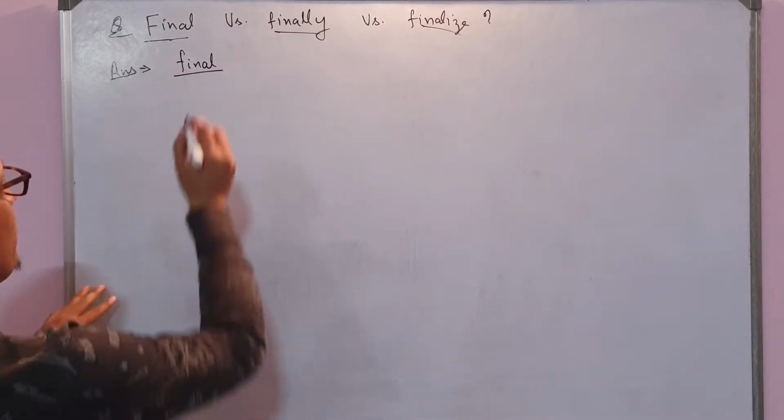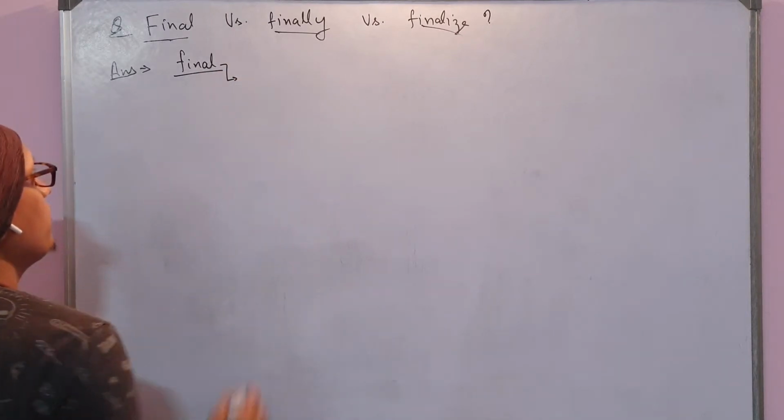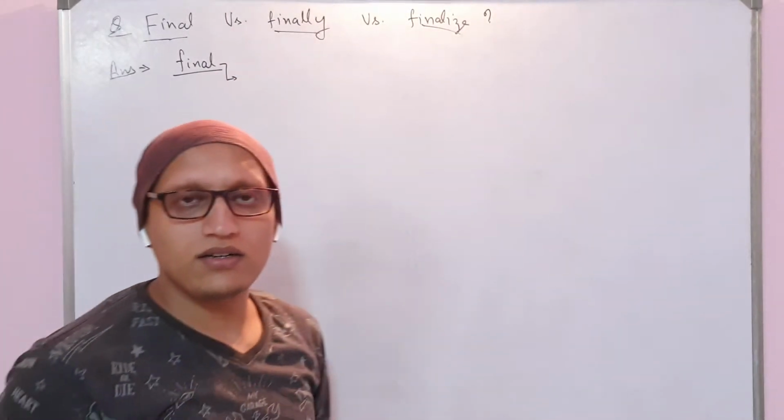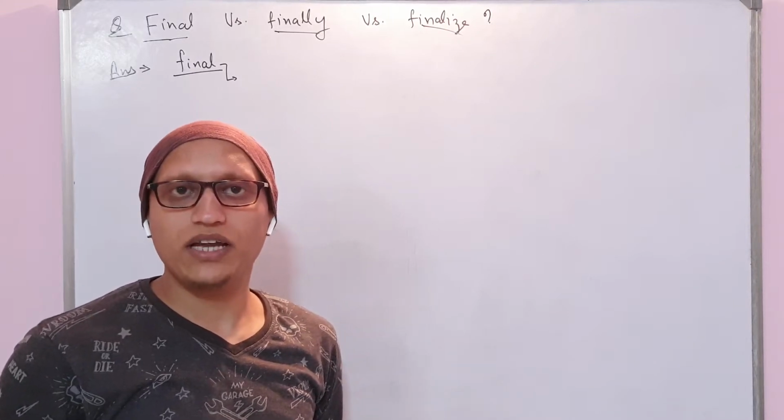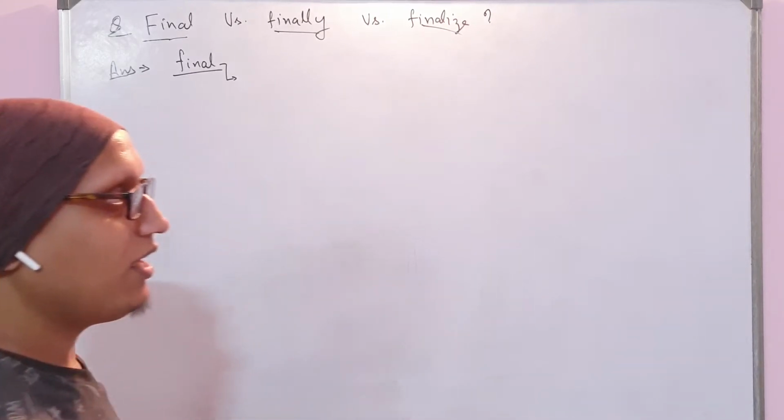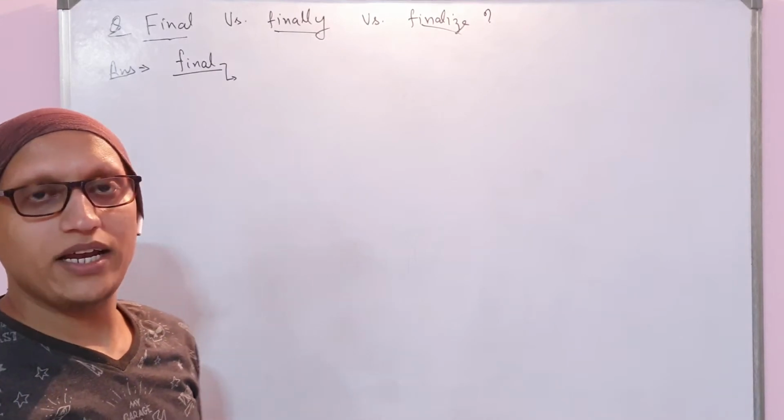First is final. Final is used to declare a variable constant, a final method which cannot be overridden, as well as a final class which cannot be inherited.